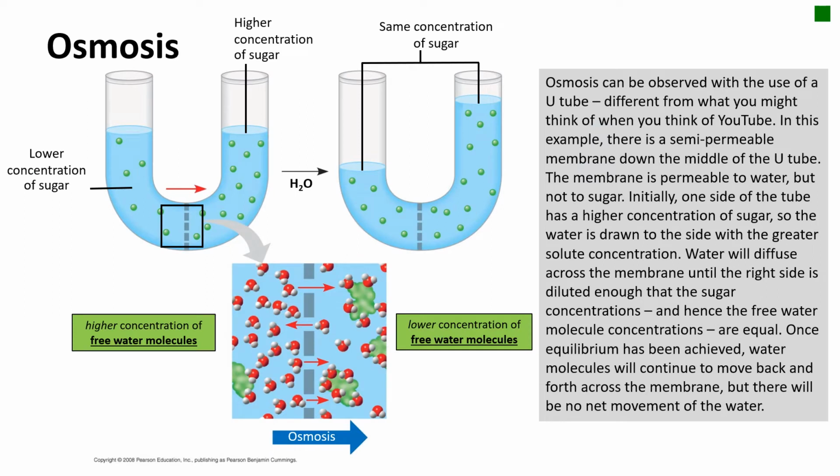Osmosis can be observed with the use of a U-tube, different from what you might think of when you think of YouTube. In this example, there's a semi-permeable membrane down the middle of the U-tube. The membrane is permeable to water, but not to sugar. Initially, one side of the tube has a higher concentration of sugar, so the water is drawn to the side with a greater solute concentration. Water will diffuse across the membrane until the right side is diluted enough that the sugar concentrations, and hence the free water molecule concentrations, are equal. Once equilibrium has been achieved, water molecules will continue to move back and forth across the membrane, but there will be no net movement of the water.